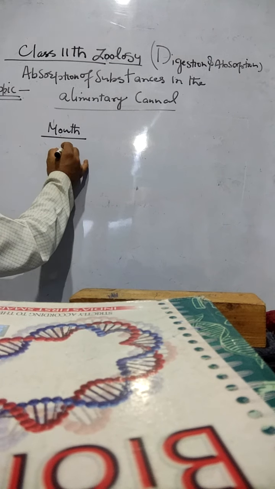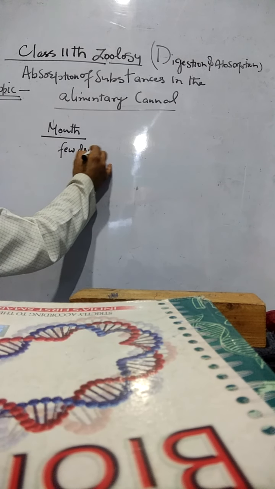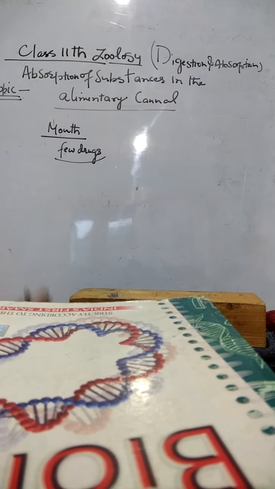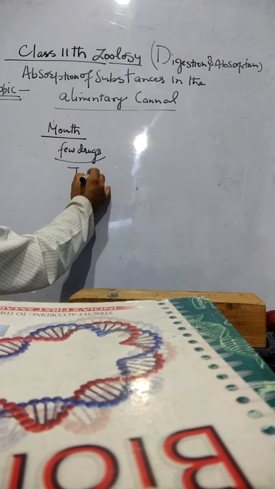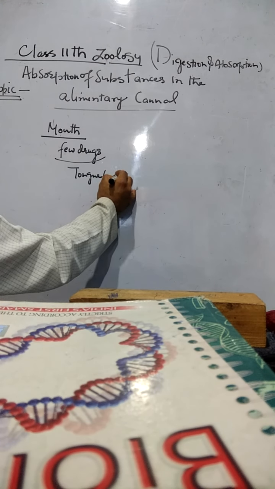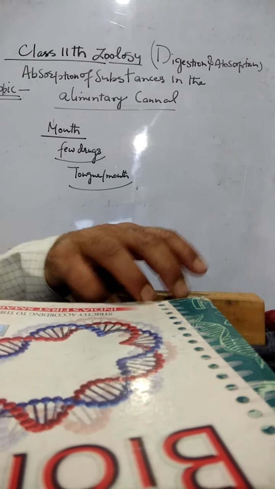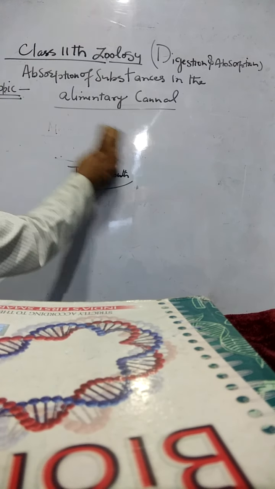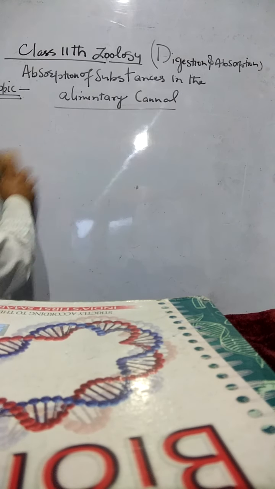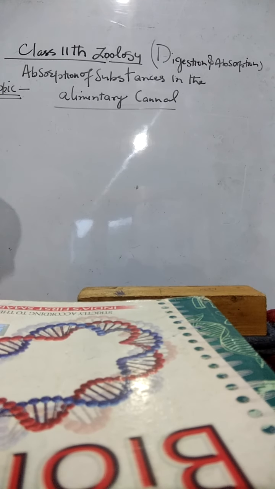But there are a few drugs which are absorbed through the mucosal lining of the mouth and the lower side of the tongue. Sometimes we see that whenever we take food, a preliminary kind of digestion takes place by the salivary amylase and we get a sort of taste in our mouth. This is actually the part of the absorbed food in the mouth which helps us to taste the food.